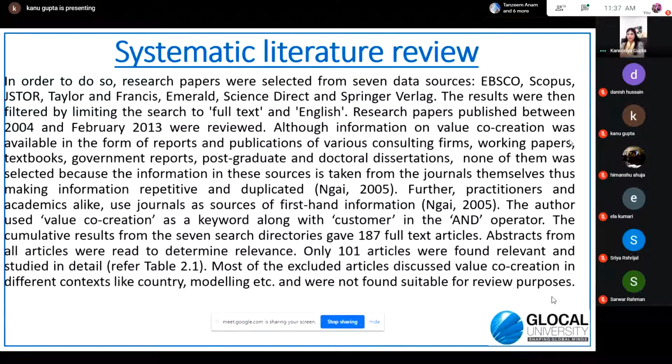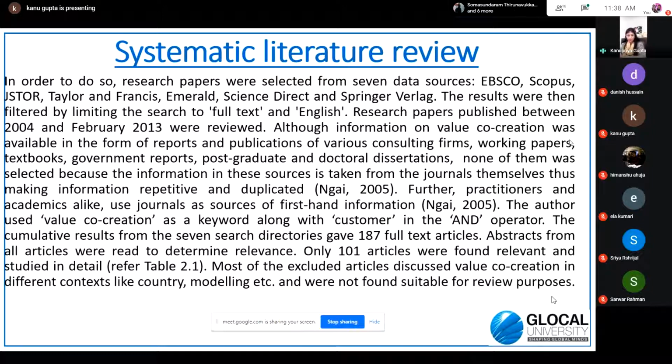None of them was selected because the information in these sources is taken from the journals themselves. So repetition was happening, thus making information repetitive and duplicated. Further, practitioners and academics alike use journals as sources of first-hand information. The author used value co-creation as a keyword.